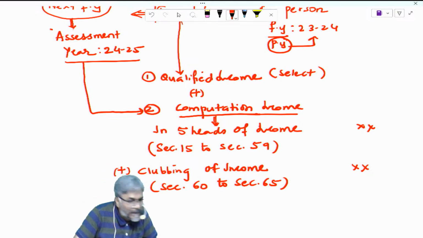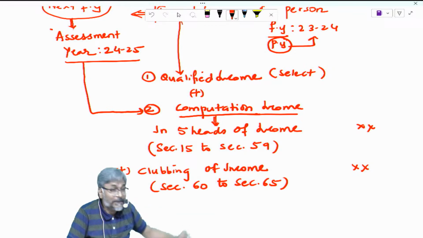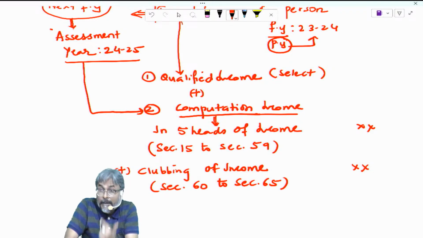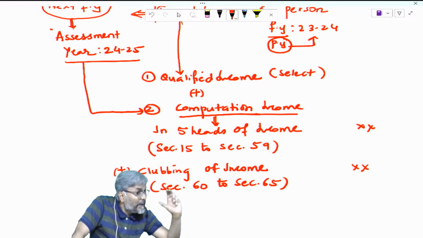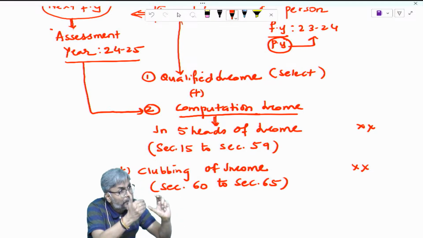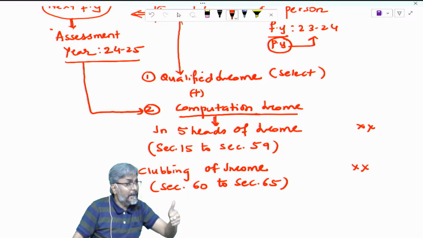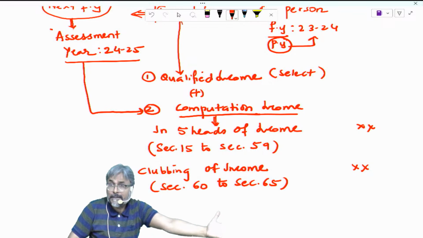In computing the income under the head house property, then what about Chapter 6A deductions: LIC premium, mediclaim premium, provident fund, pension? Do these expenditures have any relationship or nexus with any heads of income: salary, house property, business and profession, capital gains, other sources?